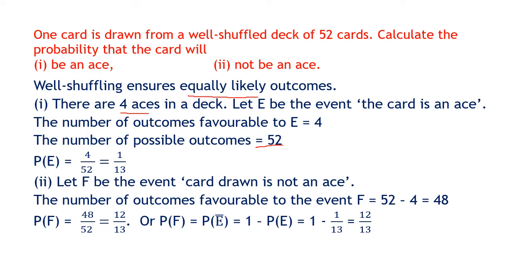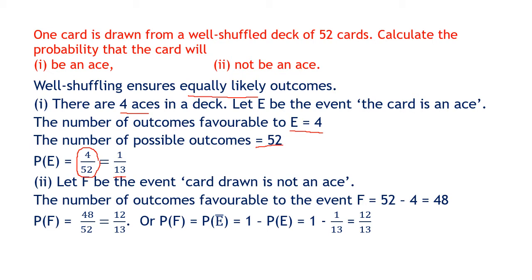So suppose your event is E, and E is equal to 4 because there are 4 aces in the deck. So the probability of drawing an ace will be 4 upon 52. On simplification it gives us 1 upon 13. So the probability of finding an ace is 1 out of 13.